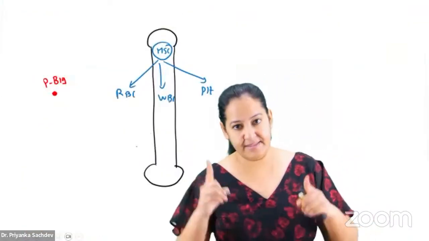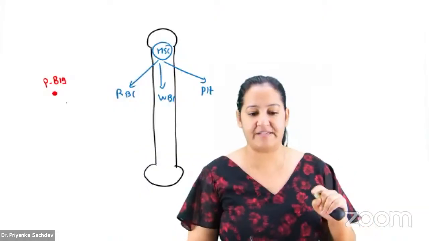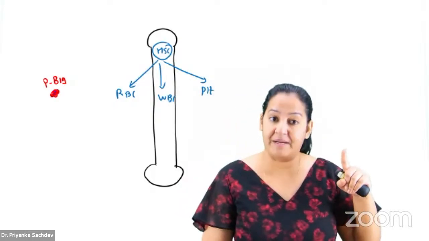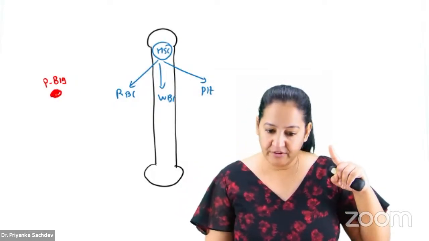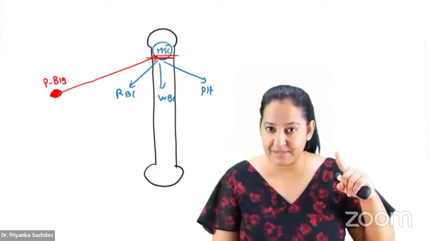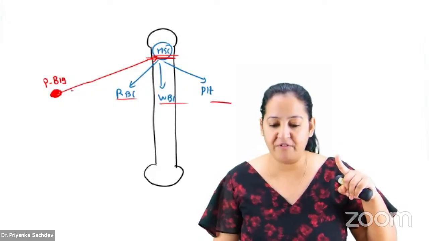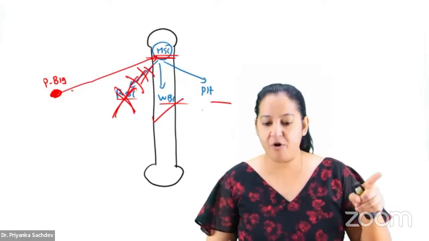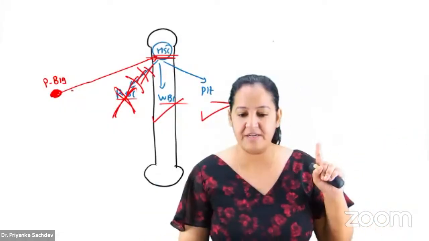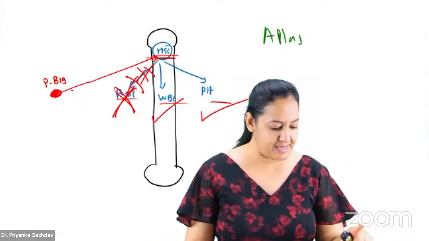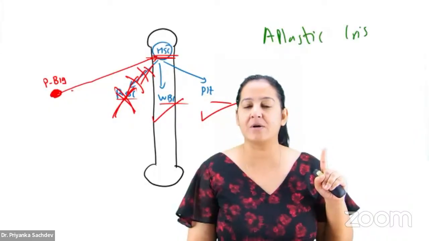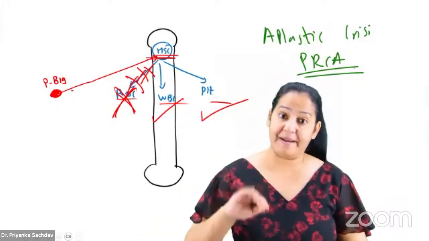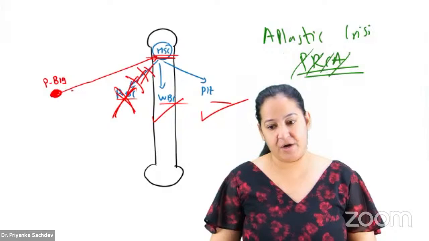This is a fetus, the bone marrow of a fetus. Parvovirus B19 enters the fetus via the placenta of the mother. The mother is infected and it goes to the fetus. In the bone marrow, we have hematopoietic stem cells, which form RBC, WBC, platelets. Parvovirus hits the RBC precursor only, so RBCs are not formed. WBCs and platelets are formed, but RBCs are not. The name of the disease is aplastic crisis, also known as PRCA, pure red cell aplasia.